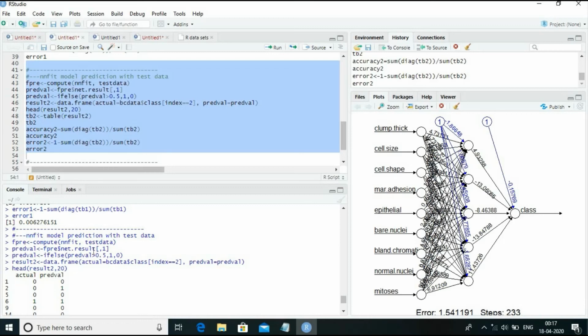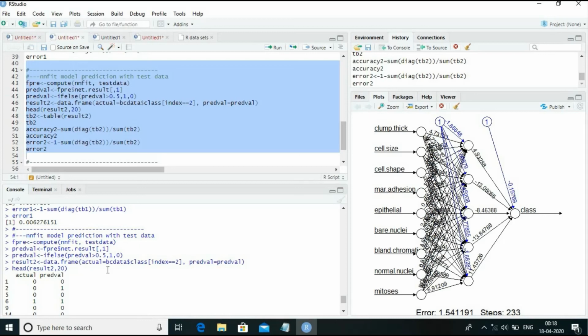This fpre object is indexed to find out the predicted value, and the predicted value is again transformed to binary state variables. This if else function converts the predicted value to either of the two states 0 and 1. If the probability is more than 0.5, then it is assigned value 1, otherwise it is assigned value 0.